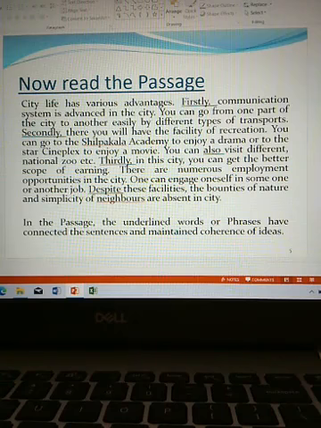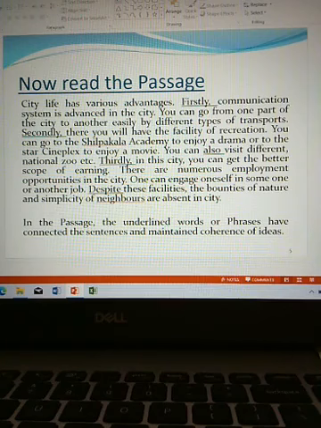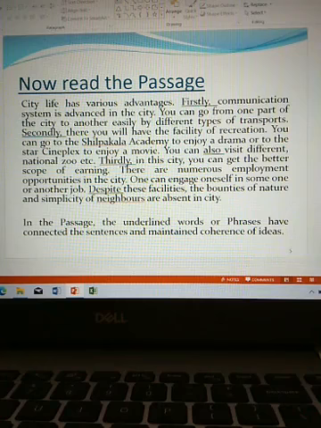Thirdly, in this city, you can get the better scope of earning. There are numerous employment opportunities in the city. One can engage oneself in one job or another. Despite these facilities, the bounties of nature and simplicity of neighbors are absent in the city.